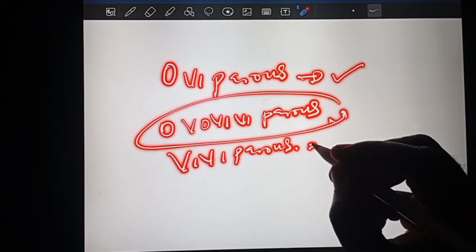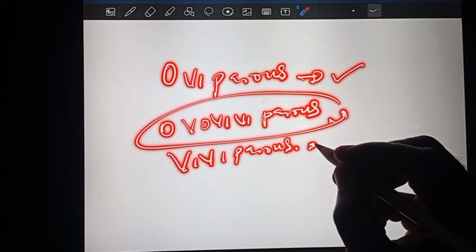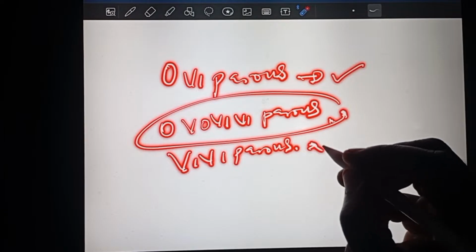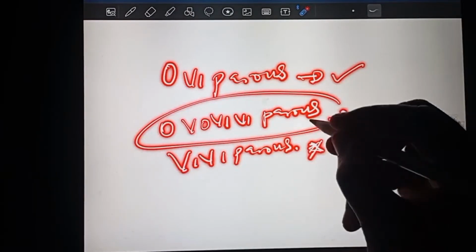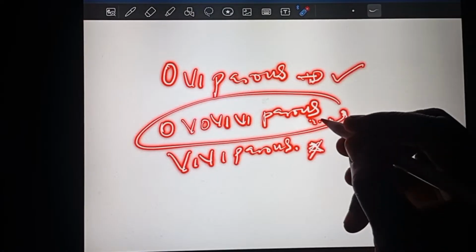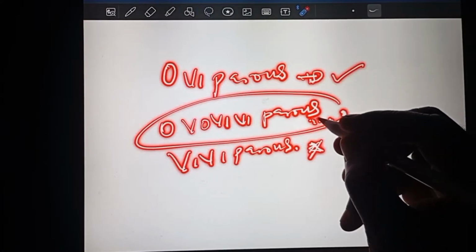Then viviparous is where fertilization is internal. The egg is fertilized internally, retained inside the body of the mother, where the young one develops inside the body of the mother, and the young one is given birth to. There is no laying of egg. No laying of egg here. These two lay eggs, but the difference is that ovoviparity can only lay eggs that will last just for a few hours, and it will hatch, or it will hatch before laying.